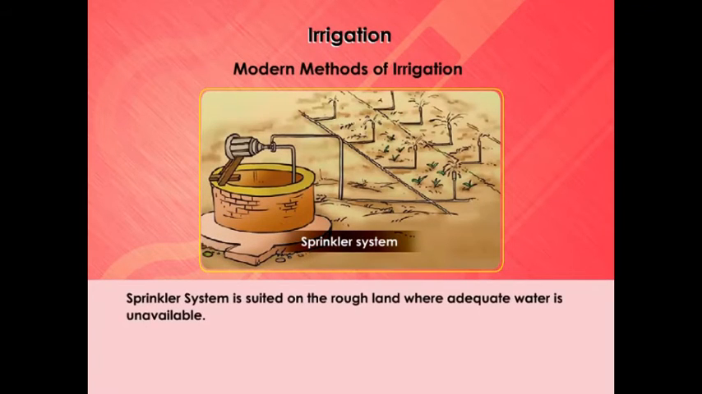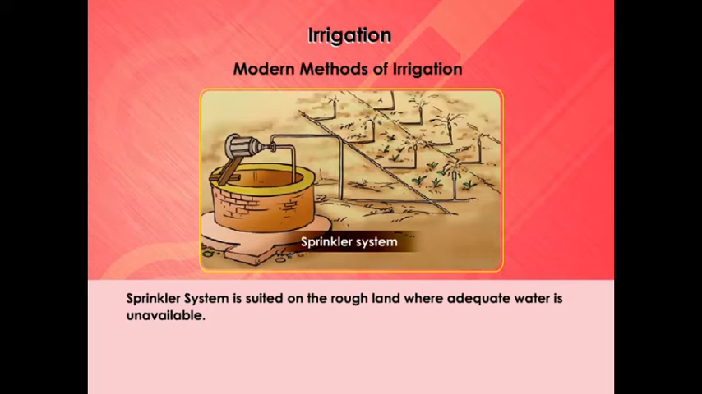Modern methods of irrigation help us to use water economically. Let's discuss the main methods. Sprinkler system is more useful on the uneven land where sufficient water is not available. The perpendicular pipes, having rotating nozzles on the top, are joined to the main pipeline at regular intervals.